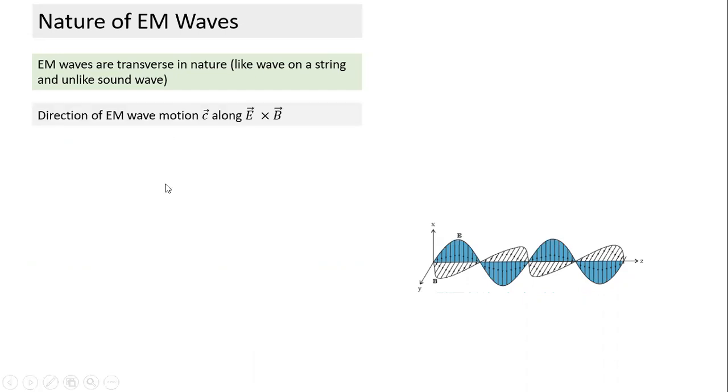So there are 3 vectors involved here. If we draw, there's a direction of oscillation of E. There's a direction of oscillation of B. E also is a vector, B also a vector, and the wave velocity, which I indicate as C bar. 3 vectors are involved, and there's an interrelationship between their directions. What is the interrelationship? The wave travels along the direction E cross B. That's the direction along which the wave travels.